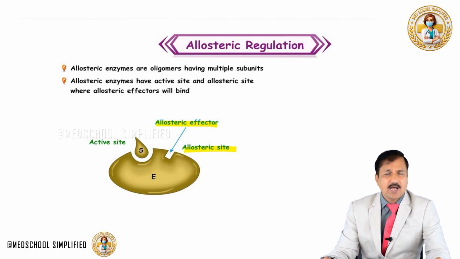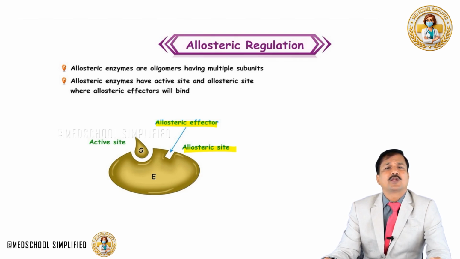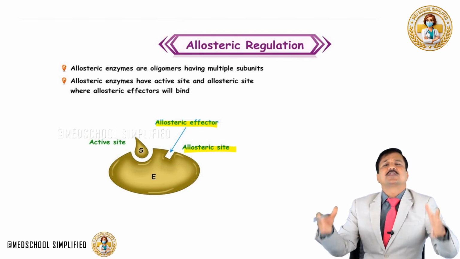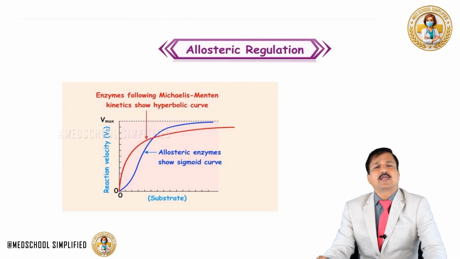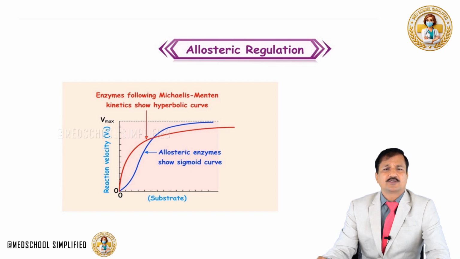That means they may have more than one active site, and also they may have more than one allosteric site, because these are multi-subunit enzymes. Now, if you look at the reaction velocity curve for allosteric enzymes, compare that with the simple enzymes which follow Michaelis-Menten kinetics. See, the red line that you are seeing here is the reaction velocity curve for the simple enzyme, and it is a hyperbola. It is a hyperbolic curve.